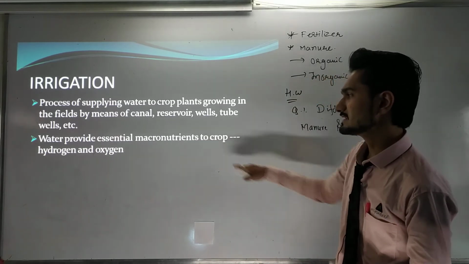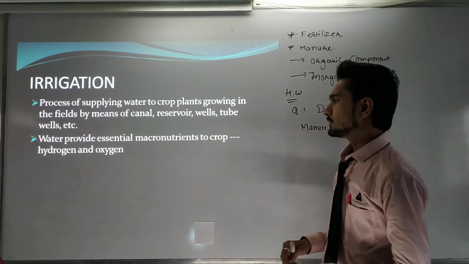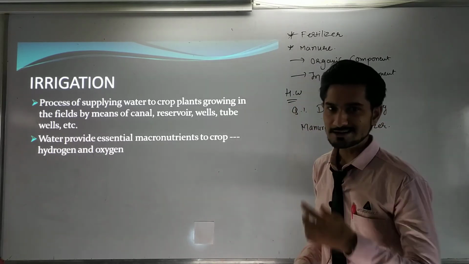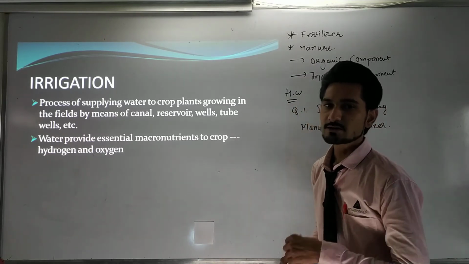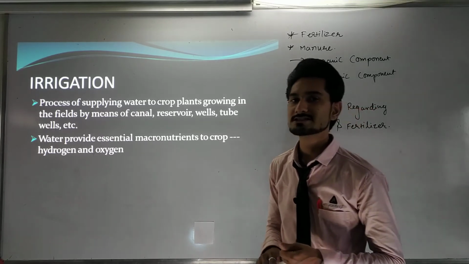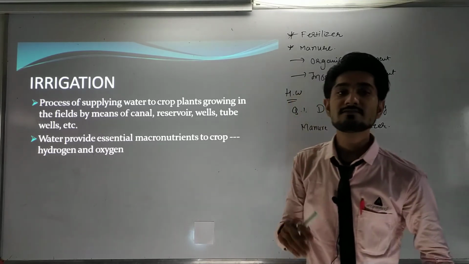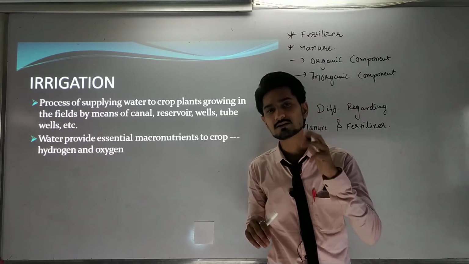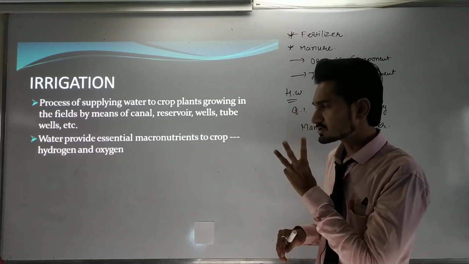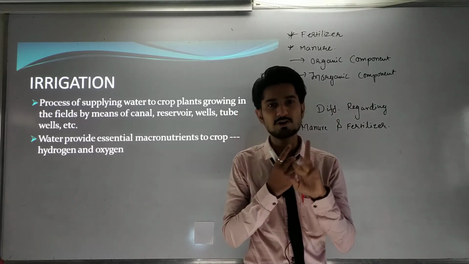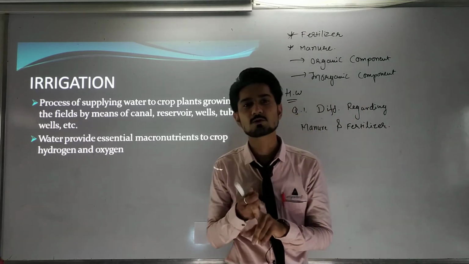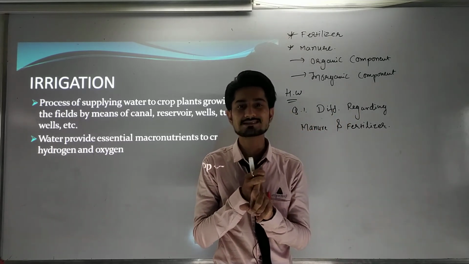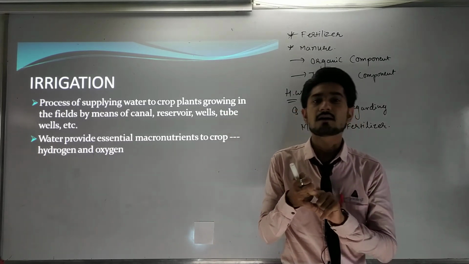Water provides the essential macronutrients to the crop, hydrogen and oxygen. Now why is water required? If the autotrophic nutrition process is to happen, it needs three basic things. The first is carbon dioxide, which is present in the atmosphere.